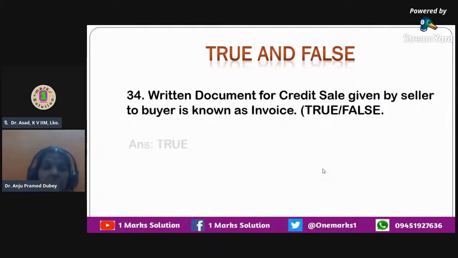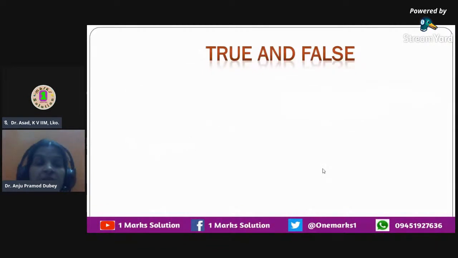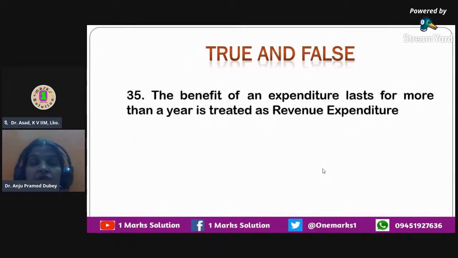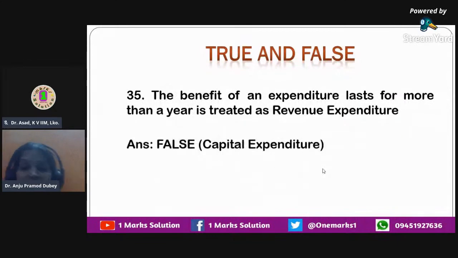The next question that we have over here is: a written document for credit sale given by seller to buyer is known as invoice. So that's the correct answer. A written document which is given by the seller to the buyer. We did this question earlier also. The correct answer is invoice. The next question is: the benefit of an expenditure lasts for more than 1 year. If the benefit of an expenditure lasts for more than 1 year, then should that benefit be treated as revenue expenditure? No. If the benefit extends for more than a year, that benefit should come under the category of capital expenditure. Any benefit which is for more than a year falls under the category of capital expenditures.